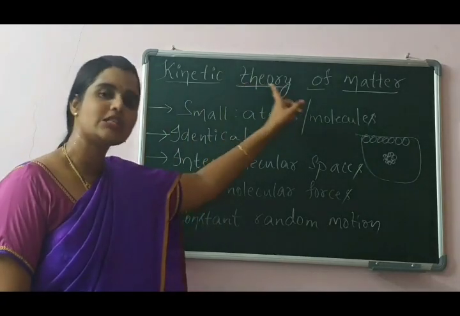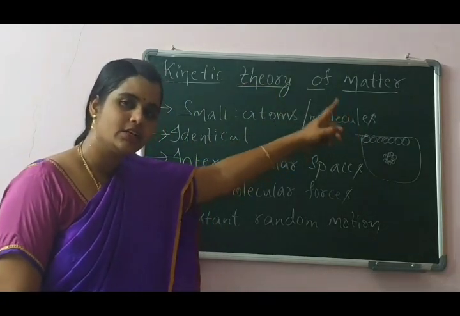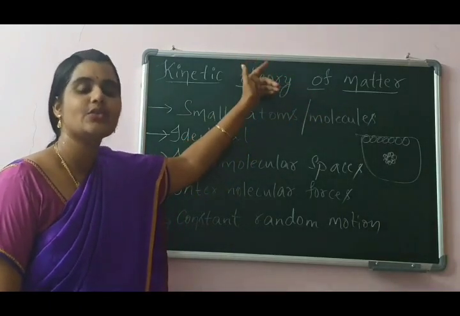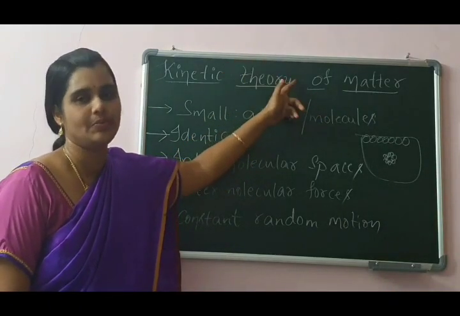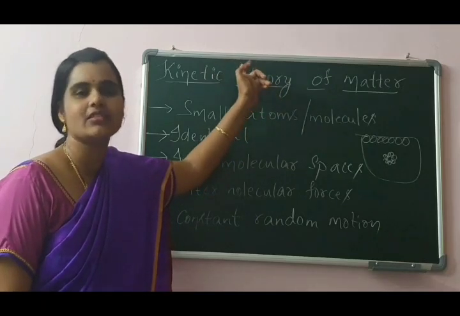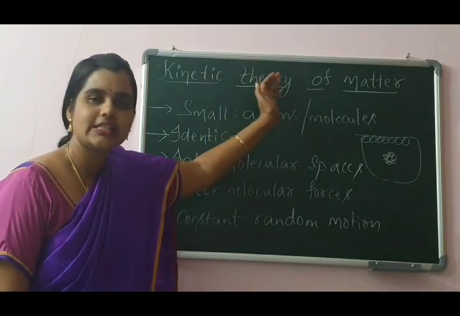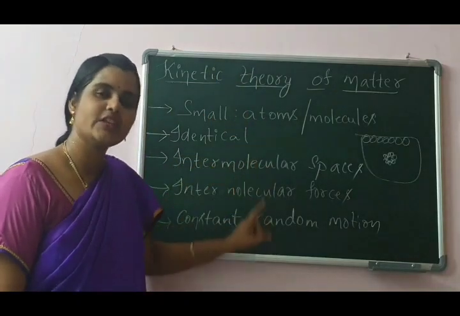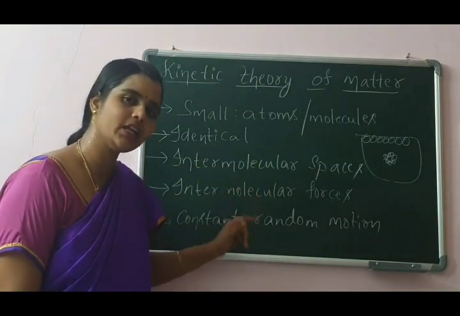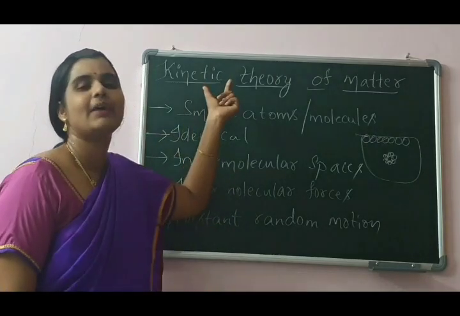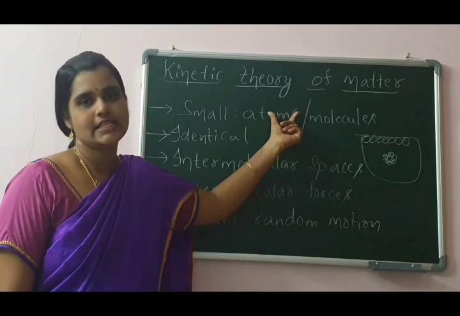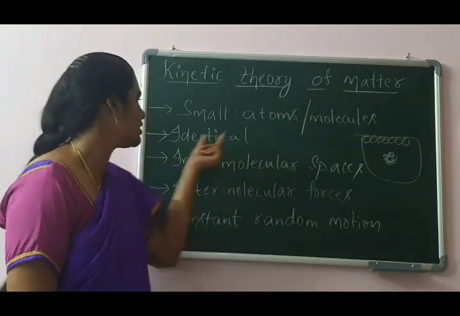So what are the postulates of kinetic theory of matter? What is kinetic theory of matter? It is the theory which explains the different states of matter. So what are the postulates? The first one is that the particles of matter are small, which are known as atoms or molecules.